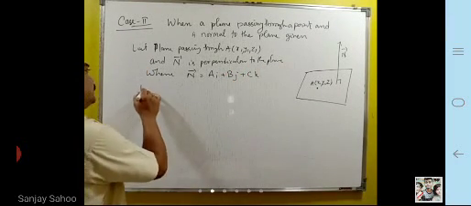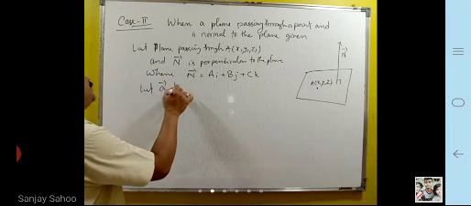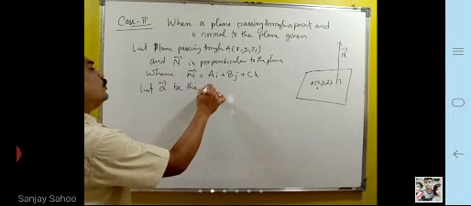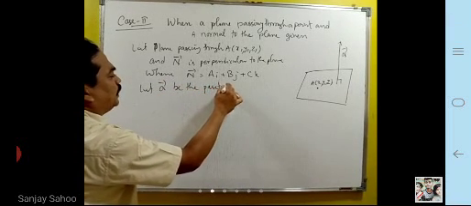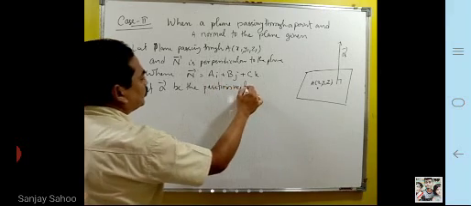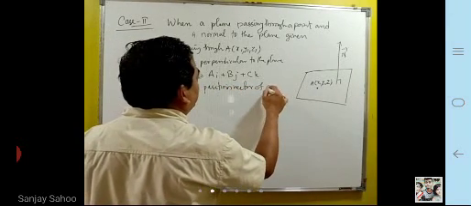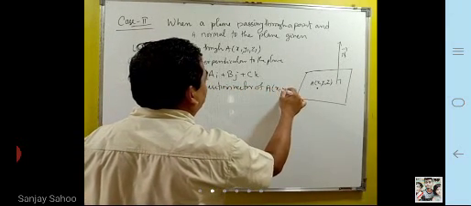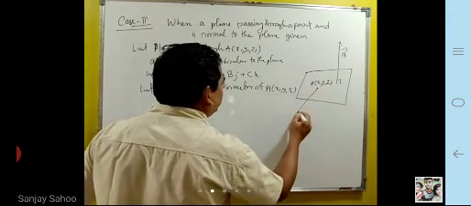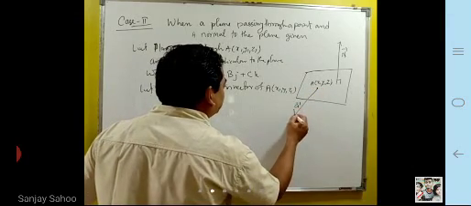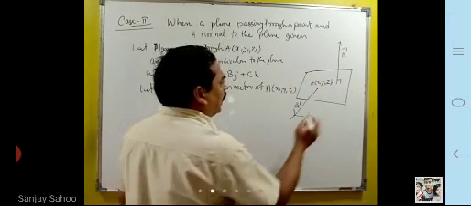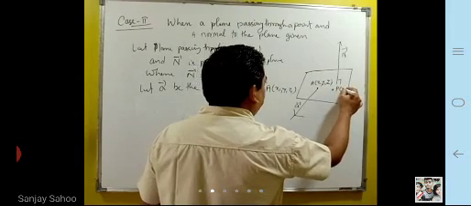Let a be the position vector of the point A, x1, y1, z1, and take any point P, x, y, z.